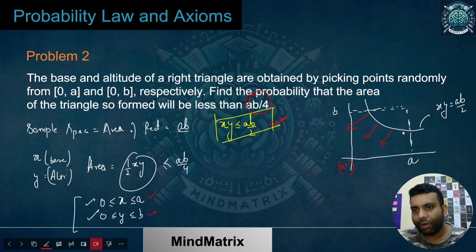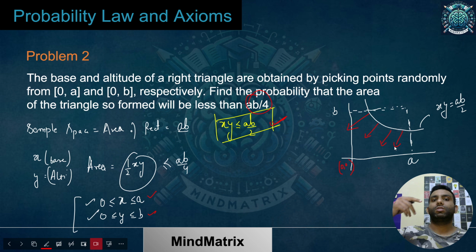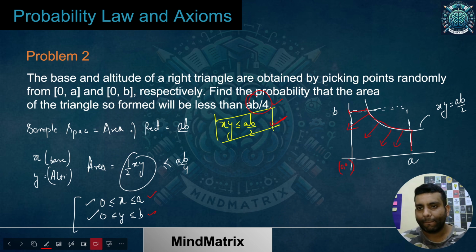So if I talk about my actual points, which will be generating an area less than AB by 4, they are all those points which are lying in this particular area. It cannot go below this because it has to be greater than 0. It cannot be greater than B, cannot go beyond A, cannot be less than 0, the base. So that means I am talking about all the points over here now.